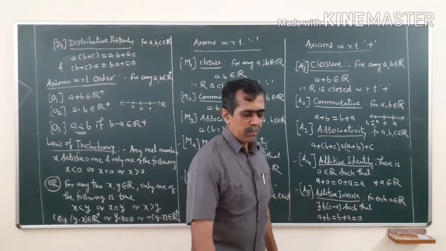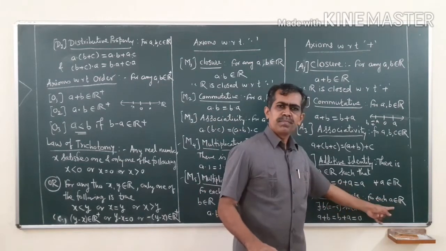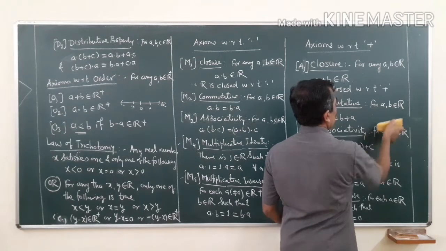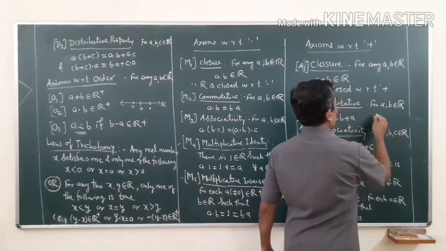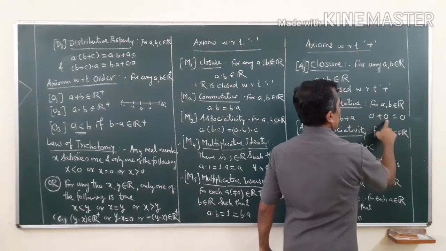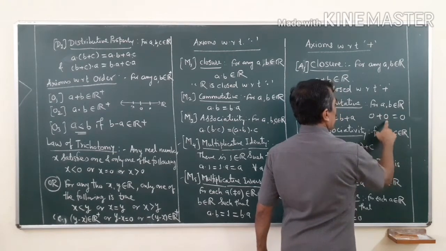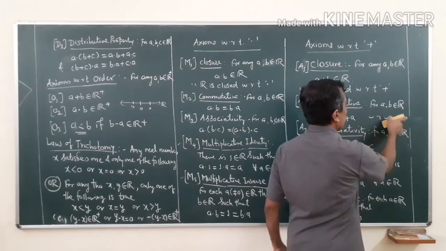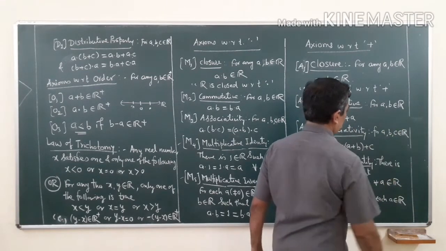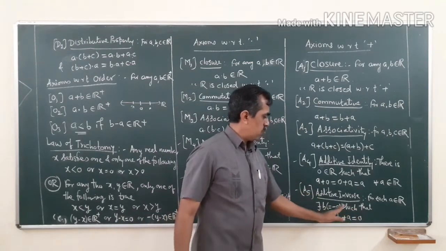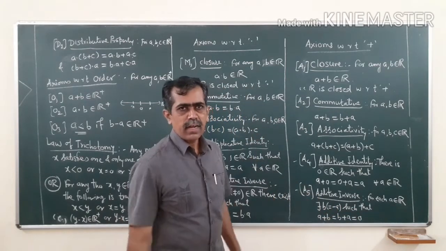Such a number b. This is true for every real number. Even if it is 0, because 0 plus 0 is equal to 0, therefore 0 is the additive inverse of 0. So, 0 is the additive inverse of itself. Therefore, for every real number there exists b satisfying this. So, for each real number there exists an additive inverse.